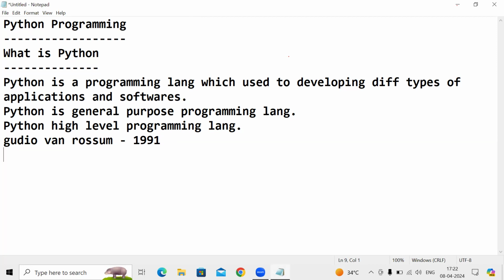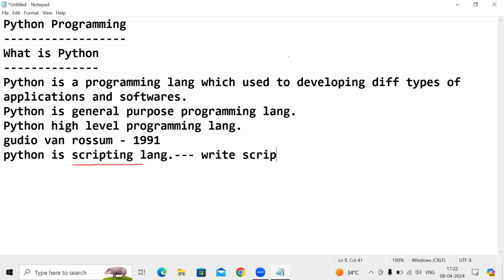Python is also a scripting language. We also call it a scripting language. What is the meaning of scripting language? A scripting language is one type of programming language which is used to write scripts.